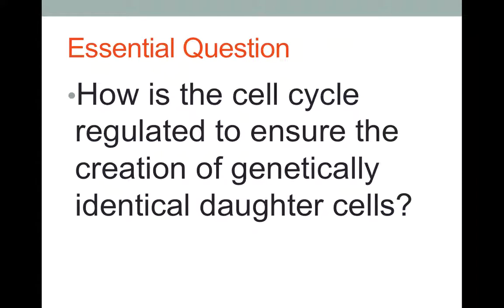Know that mitosis and cell division is a complex process, and the resulting daughter cells must be genetically identical to one another in order for the process to have occurred correctly. So that means that the cell cycle is going to have to be tightly regulated by certain molecules to make sure that everything is occurring properly. So in this lesson, you're going to learn how the cell cycle is regulated to ensure the creation of genetically identical daughter cells.